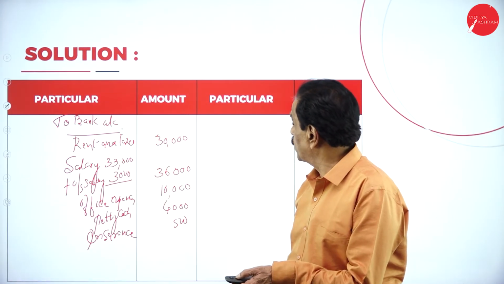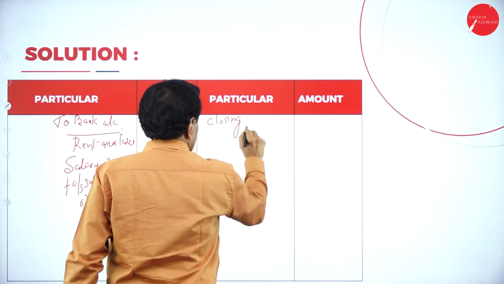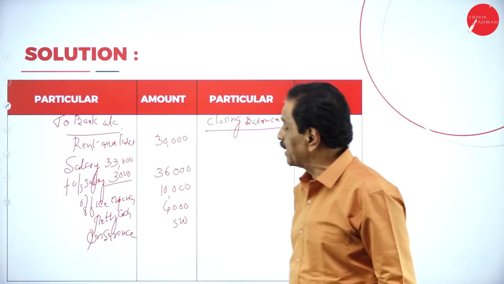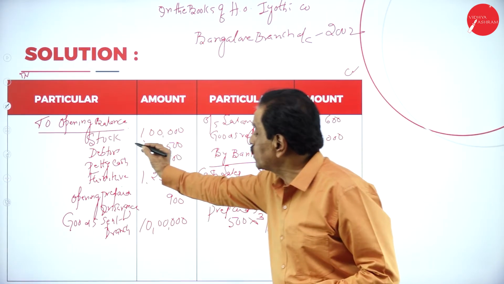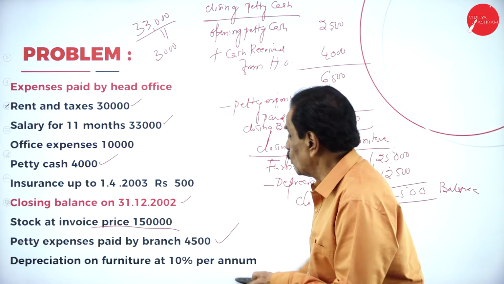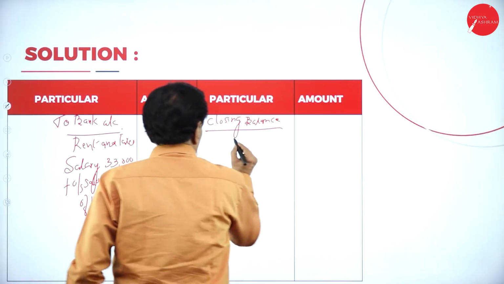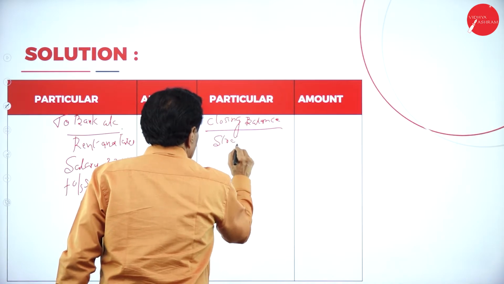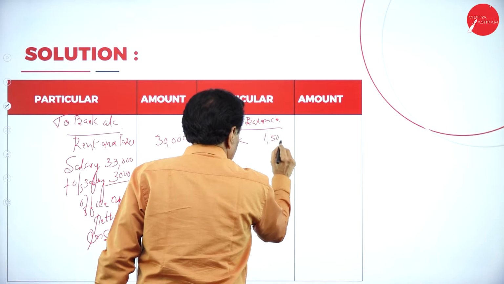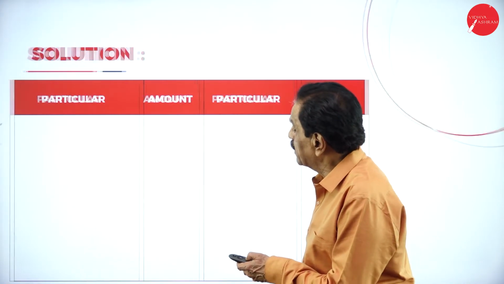Now you go with the closing balance. Whatever the opening balance is there, same you have to come. So what's your opening stock? 1 lakh. See that, what's your closing stock now? Closing stock is 1,50,000. Then see that, what is next item?